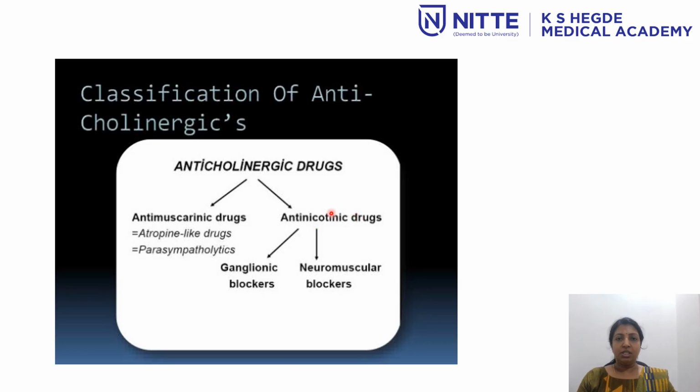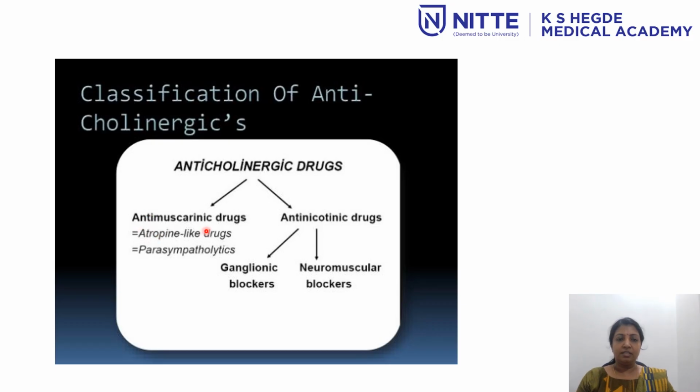anti-nicotinic drugs. So nicotinic receptors, if you remember, are of two subtypes. You have NN and NM. NN is mainly found on the autonomic ganglia, and drugs which block the NN receptor are called ganglionic blockers. And NM receptor is mainly present on the neuromuscular junction, and drugs which block those receptors are called neuromuscular blockers. They are skeletal muscle relaxants and they will be dealt elsewhere. So today, here we are going to focus on the anti-muscarinic agents.